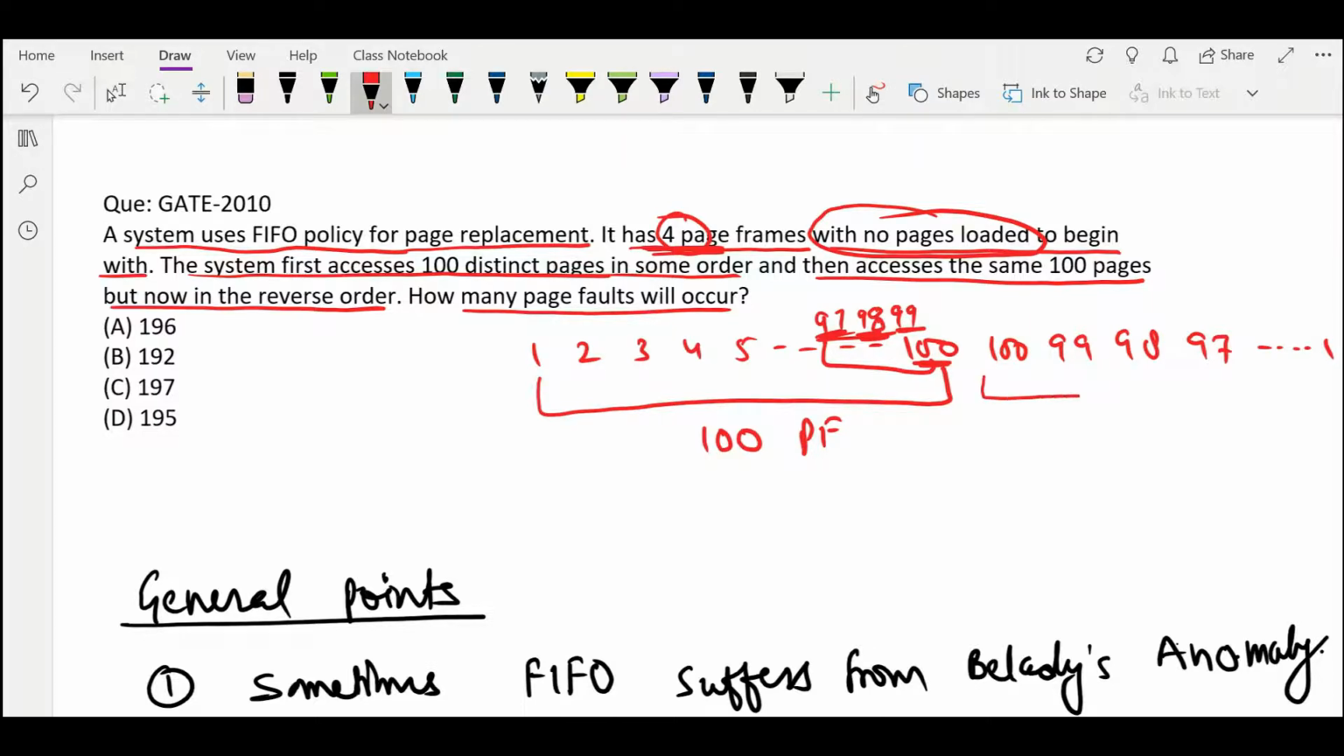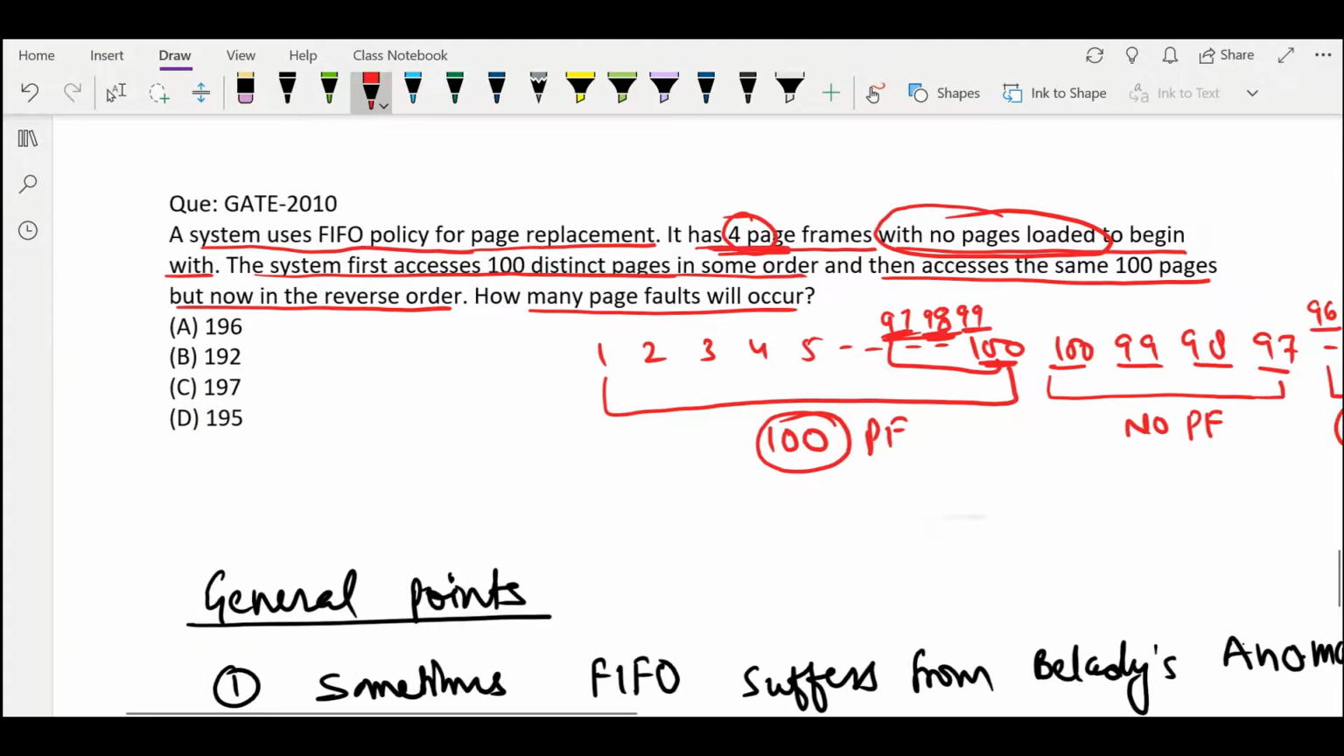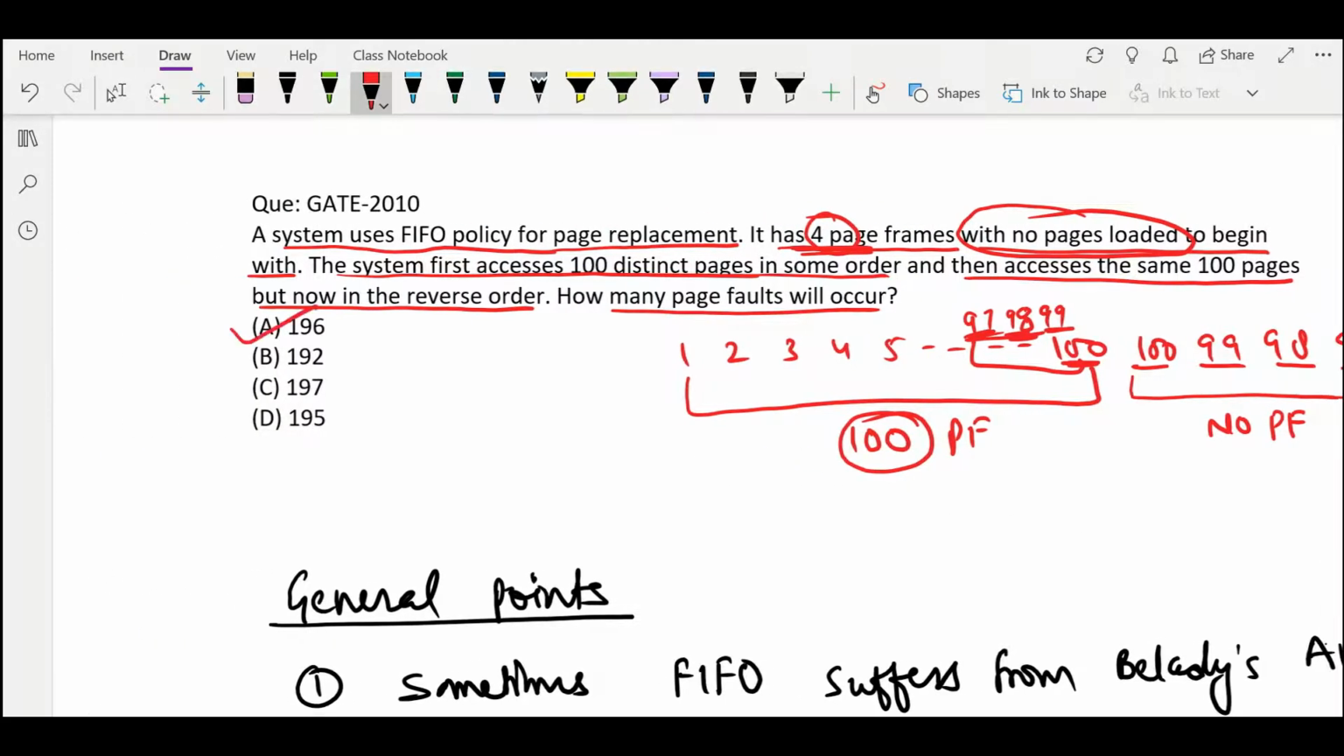And now if we try to access in reverse order, these 4 pages are already available, and for them we do not have any page fault. And after that, from 96 to 1 we have 96 page faults because they are all distinct and none of them is in memory right now. So how many page faults? 100 plus 96, that is 196 page faults.